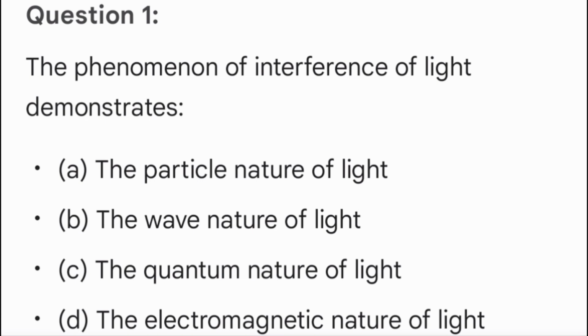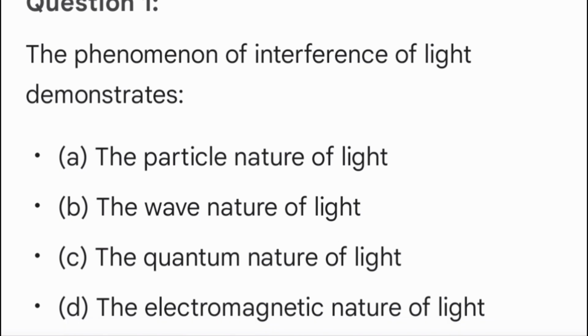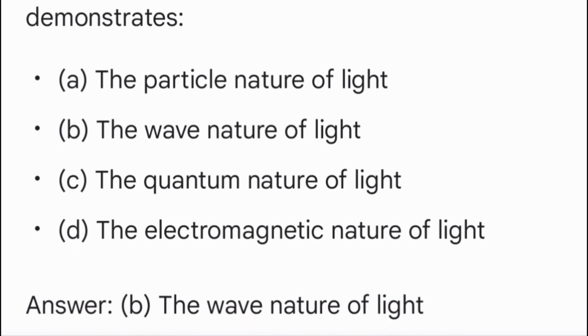Interference of light waves and Young's double slit experiment. Question 1. The phenomenon of interference of light demonstrates A. The particle nature of light. B. The wave nature of light. C. The quantum nature of light. D. The electromagnetic nature of light. Answer B. The wave nature of light.